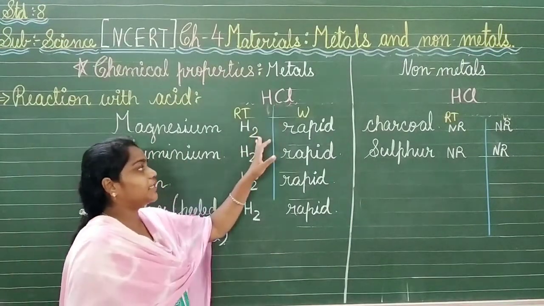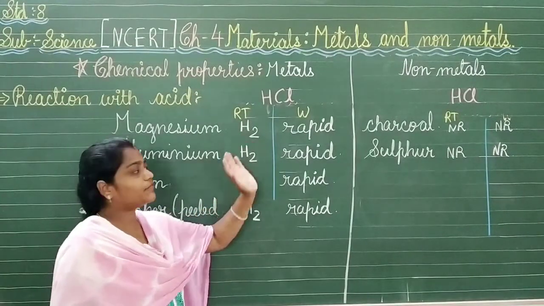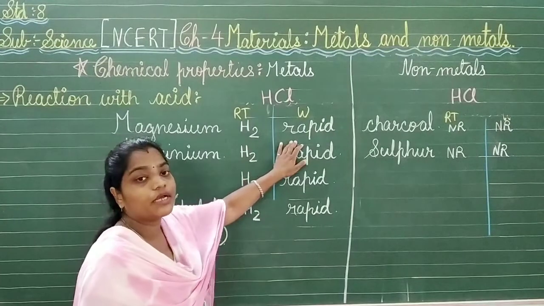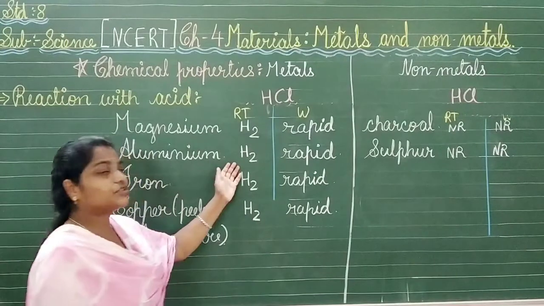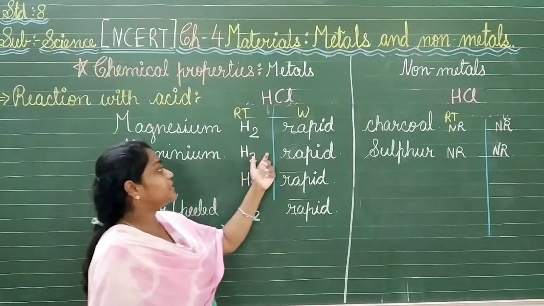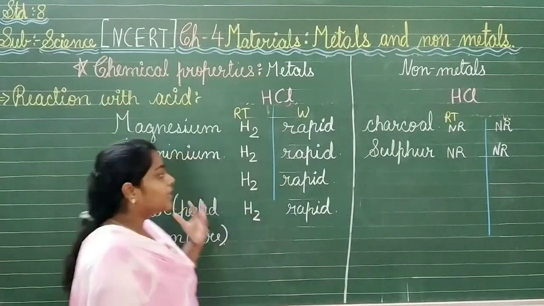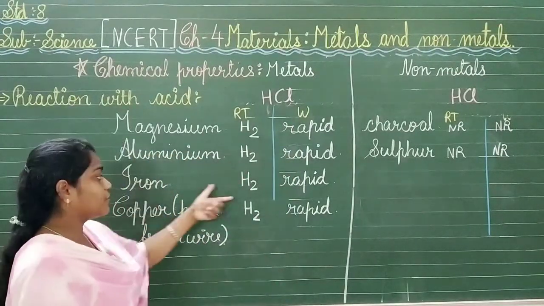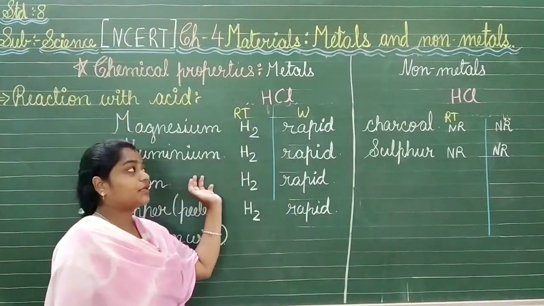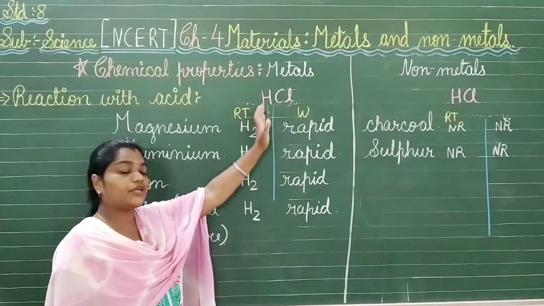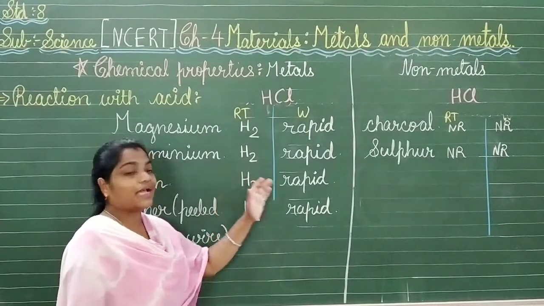Magnesium, when added to dilute hydrochloric acid, will give hydrogen gas, but will react slowly at that time. When it is warm, it will react faster, rapidly. The same thing will happen with the aluminum. Hydrogen will be liberated, slowly at room temperature, and faster when warmed a little bit. For iron also the same thing: metals react with the dilute hydrochloric acid and liberate hydrogen gas as a byproduct.